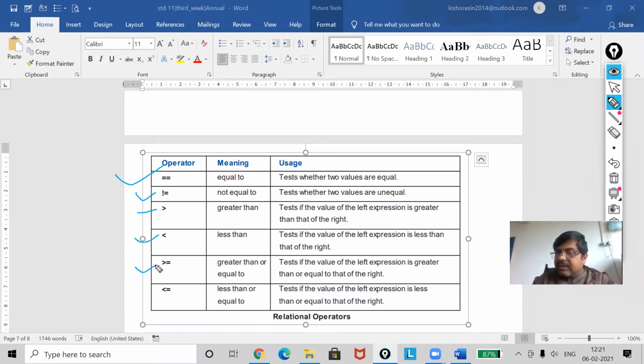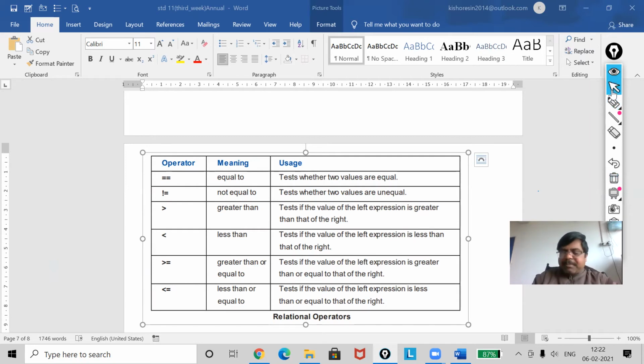In my keyboard, there is no symbol for greater than or equal to. But we have to use greater than equal to and less than equal to in Java. So in that case, we will use two letters, one the greater one, another one the equal. Same way for less than equal to also.